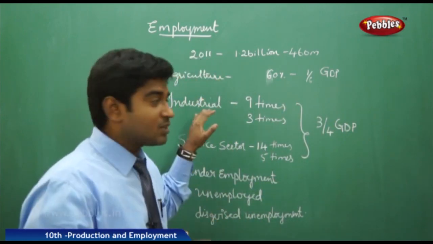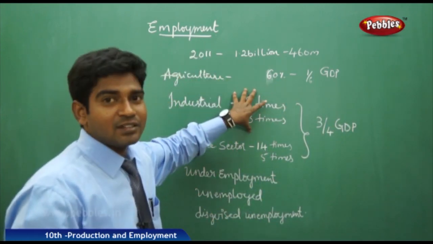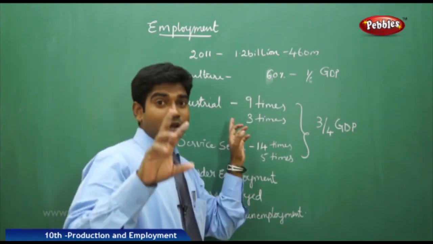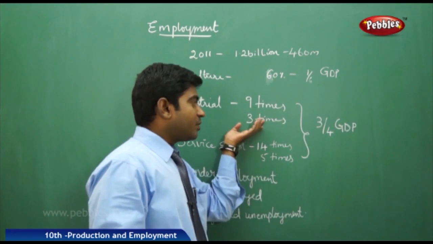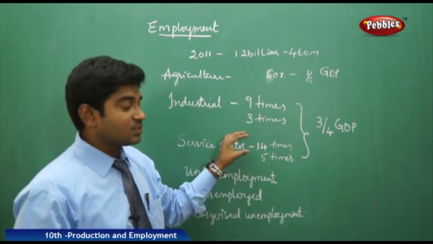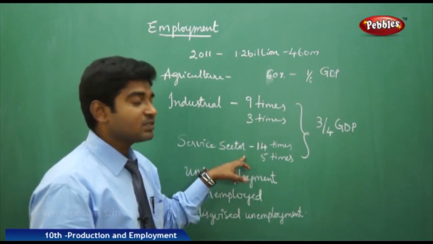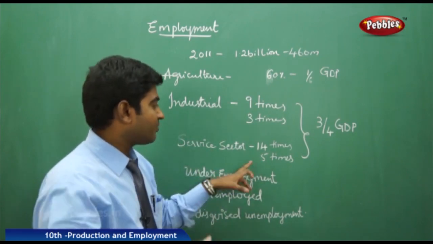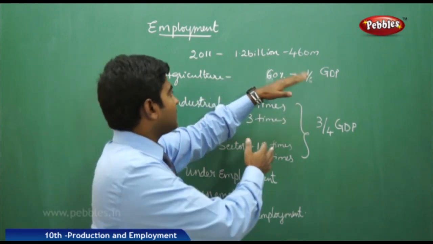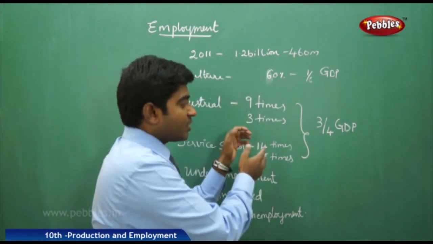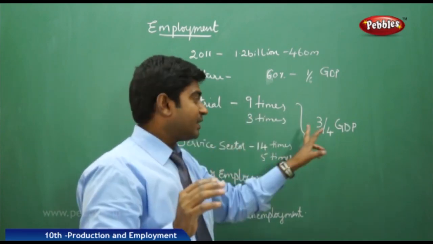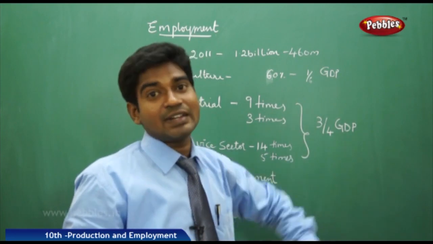But when it comes to the industrial sector, in the last 37 years exactly, the industrial sector has grown 9 times, and it has increased the employment opportunities up to 3 times. And the service sector has improved its output 14 times and provided employment opportunities 5 times better when compared to the agricultural sector. The remaining 40% of people who left agriculture, those working in the industrial or service sector, are contributing nearly 70 to 75% of the country's GDP.